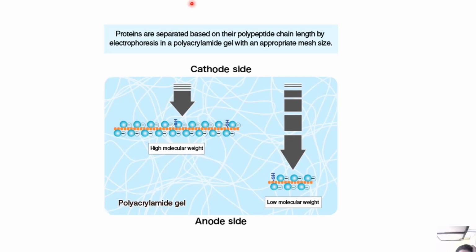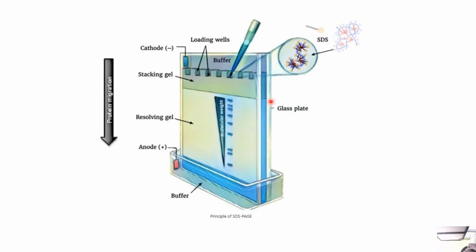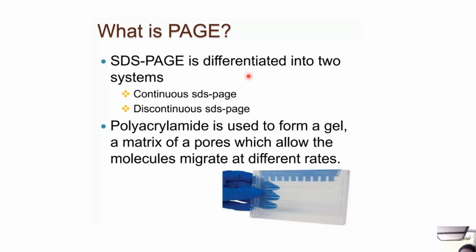Now proteins are separated based on the polypeptide chain length by electrophoresis in the polyacrylamide gel with an appropriate mesh size. If you see, the samples are loaded over here. This is the stacking gel and the running gel, or the resolving gel. This is the loading. And it's basically differentiated into two systems, continuous SDS-PAGE and discontinuous SDS-PAGE.